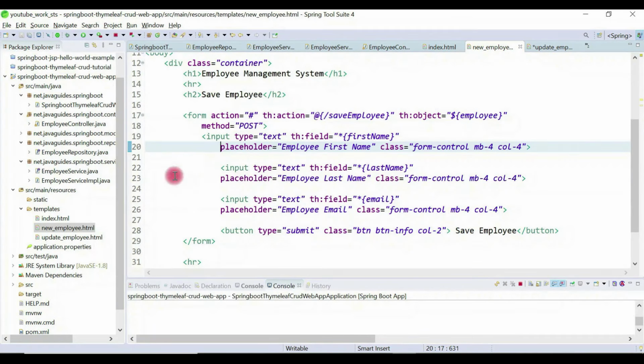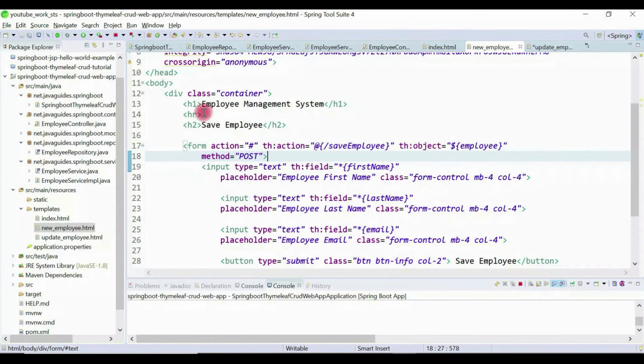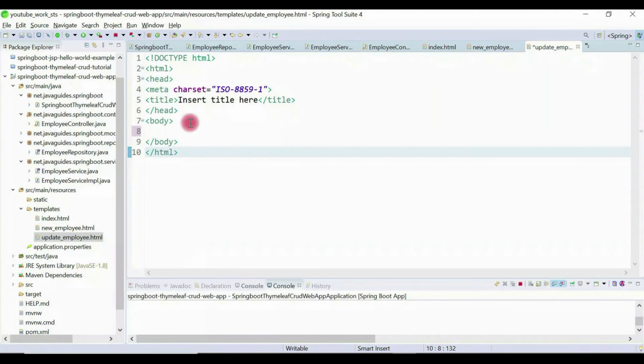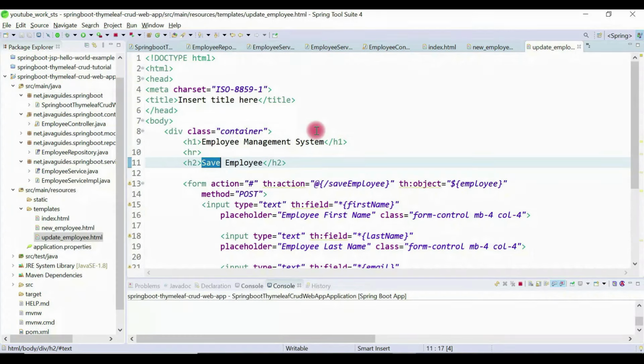So you can also create a single page. This will handle both the save employee and update employee features. What you need to do here is just add a hidden input field which will pass the ID to the controller, and that's it. So it's almost similar. I will just copy this code from the new_employee.html page, and add it to the update_employee.html page over here. So I will just make some changes.